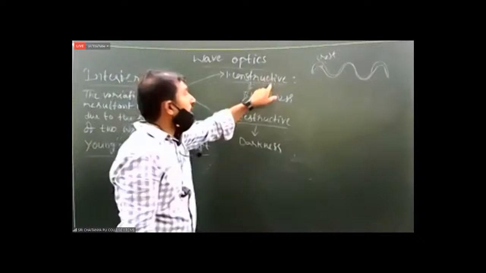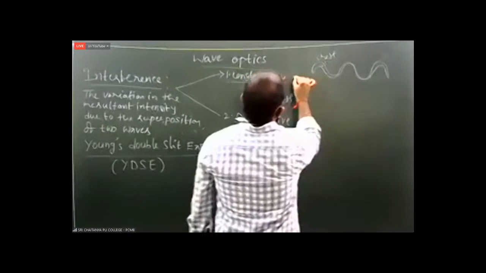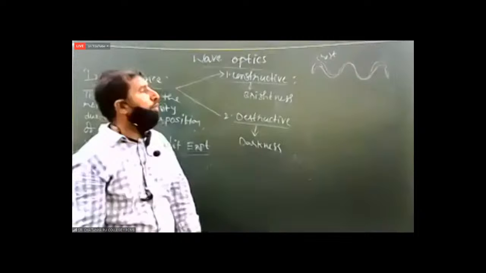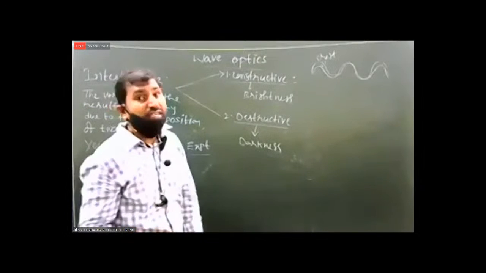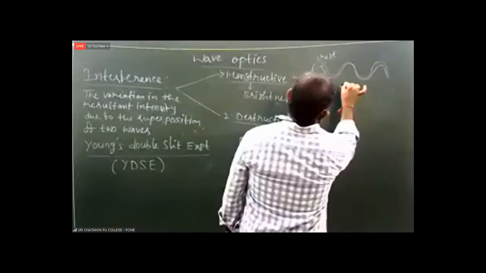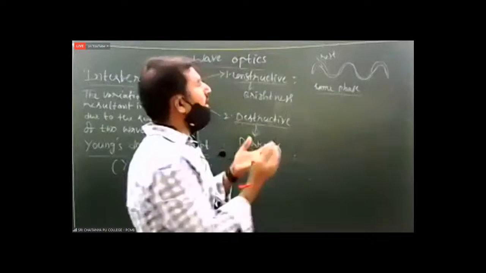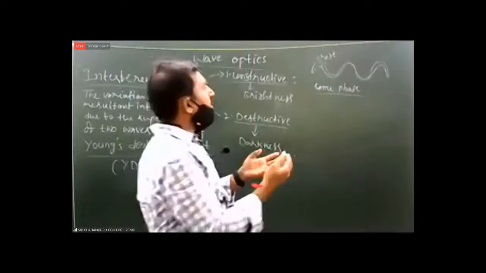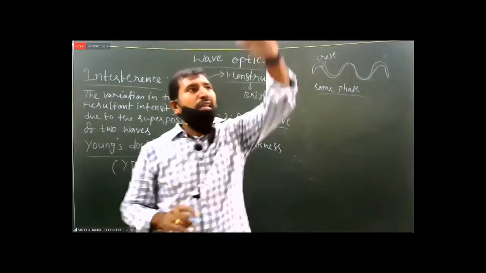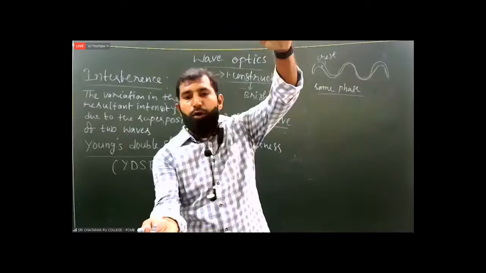There you can observe brightness, or we can say the two waves have the same phase, in phase. Physically, what is the meaning of same phase? The two waves must reach the higher value at the same time and reach the lower value at the same time.